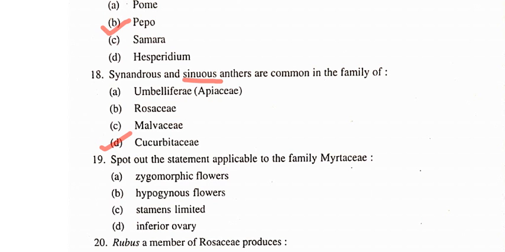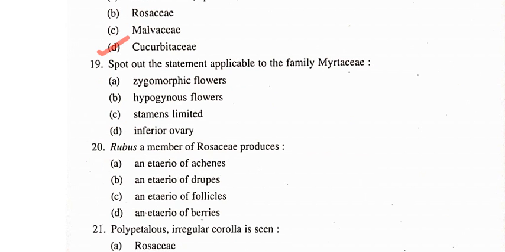Okay, now next question, question number 19. Spot out the statement applicable to the family Myrtaceae. So if we talk about Myrtaceae, which statement is applicable? The answer of this question is inferior ovary. Okay, in Myrtaceae, inferior ovary is present.